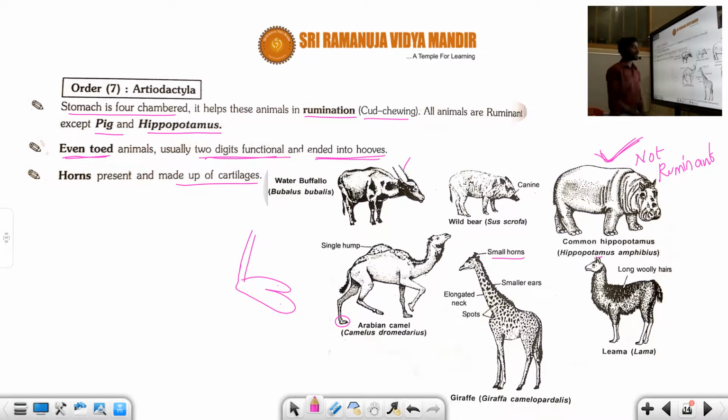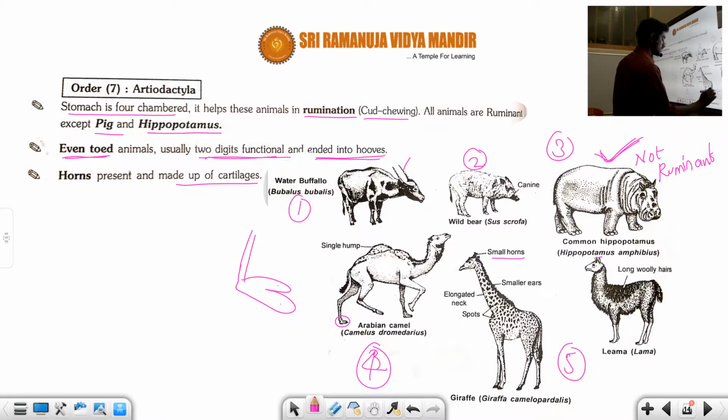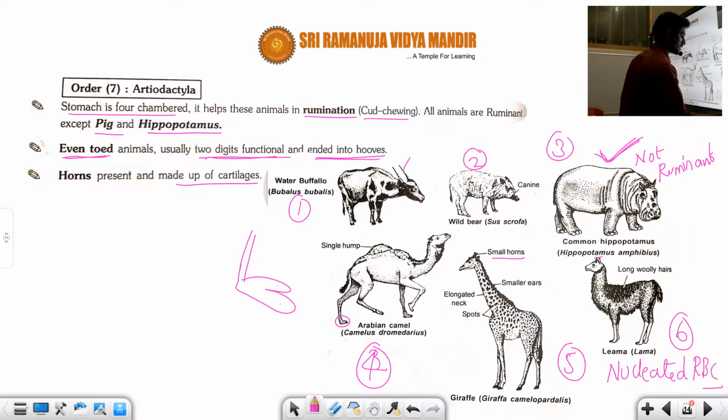What are the common examples, student? Water buffalo, the first one. Second one is the wild boar. The third one is the common hippopotamus, and the fourth one is Arabian camel, and the fifth one is giraffe, and the sixth one is llama. Llama is actually, what is that? It has the smallest RBC, and this RBC is nucleated RBC. We already discussed that in the previous class, right?